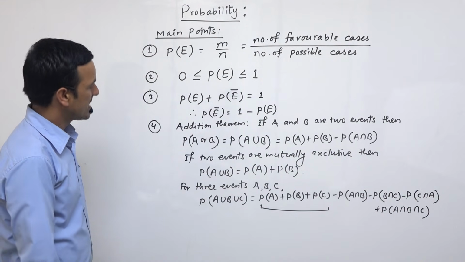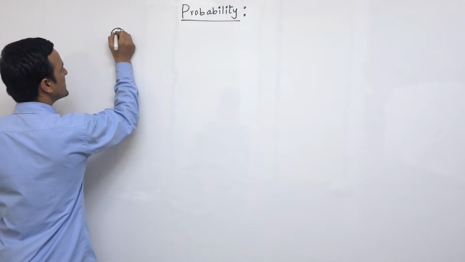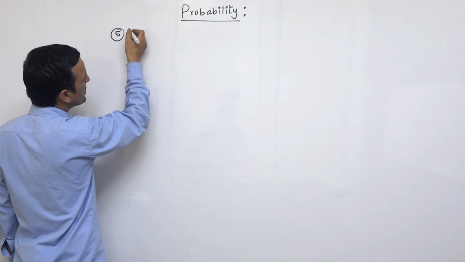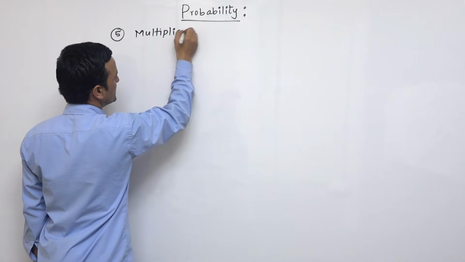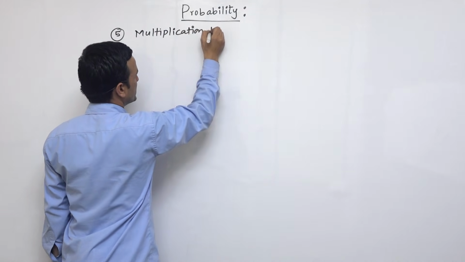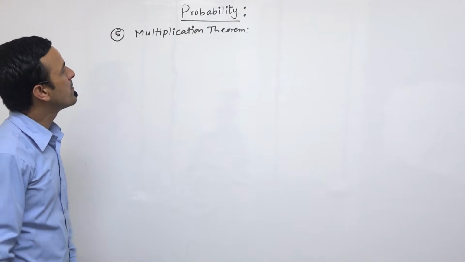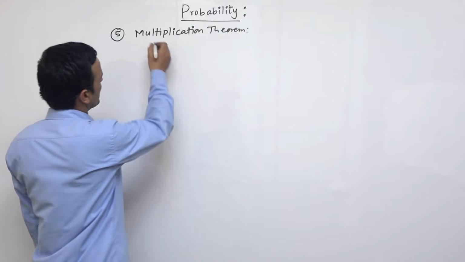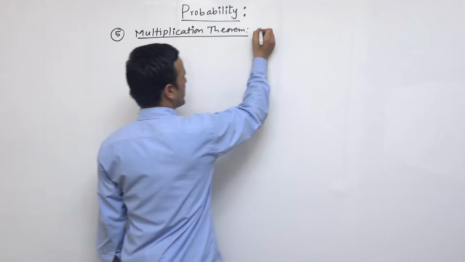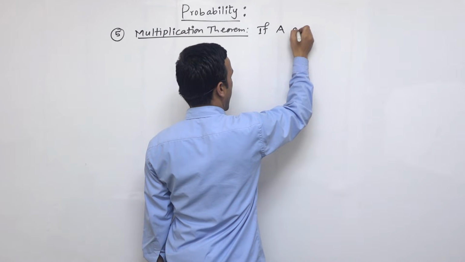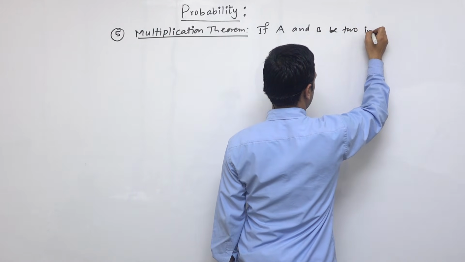Now we can move ahead to another theorem. Okay, we are moving ahead, so let's write another formula. The name of this formula is the multiplication theorem. It is also known as compound probability, and also known as the multiplication theorem. That is the same thing. So if A and B are two independent events,